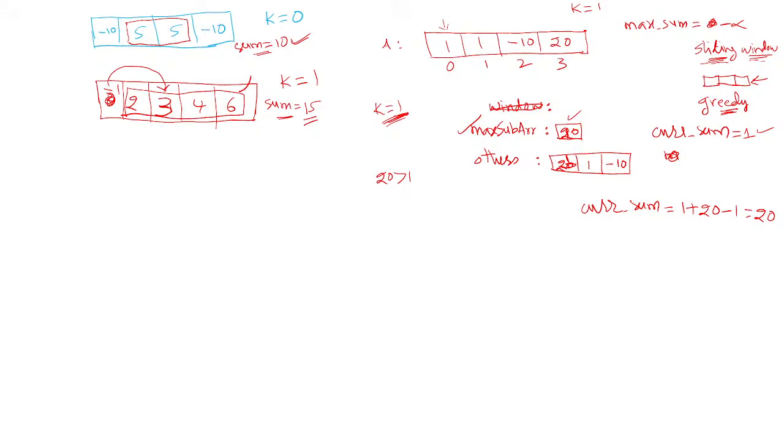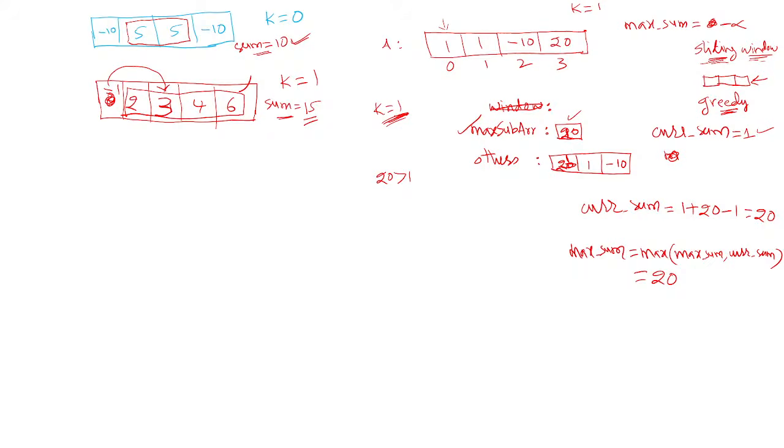So what is the maximum subarray sum? The current sum is 20 and the max sum is minus infinity. Now you update the max sum value, which becomes the maximum of these two. We used this logic in yesterday's problem: max sum is equal to max of the previous max sum comma current sum. So it is max of minus infinity comma 20, which is 20. Now our max sum value becomes 20. Good.